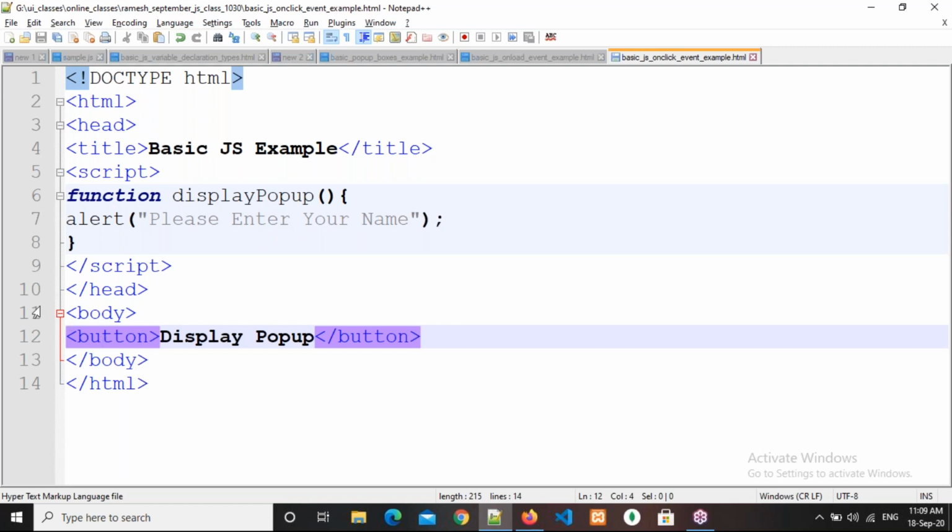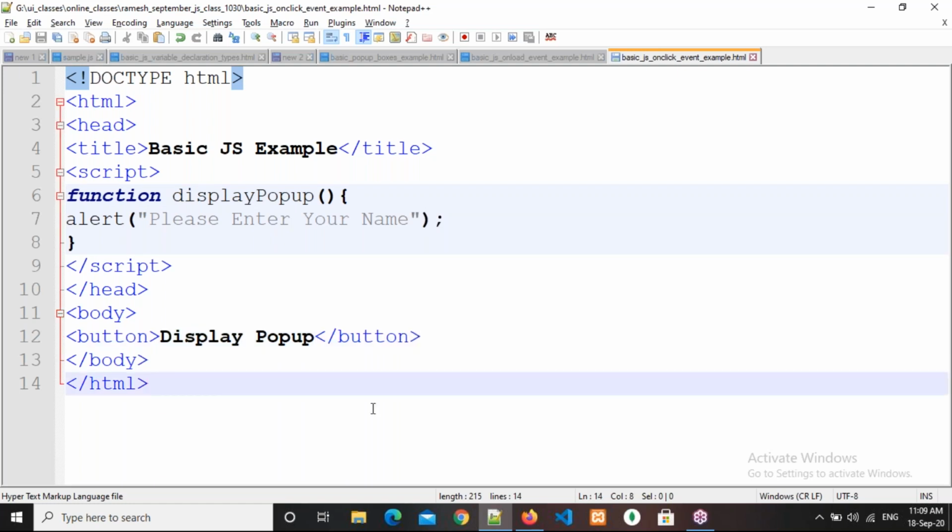Here I have written JavaScript code and here I have written HTML code, but there is no relation. So how will we make the relation? Through an event. There are different events: the onload event, the onclick event, key up event, key press event, key down event, mouse over, mouse out. So all these events are there. Depending upon our requirement, we need to choose the appropriate event.